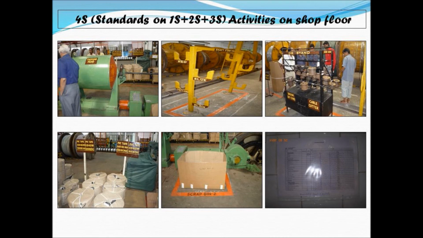And 4S of 3S is the cleaning check schedule, wherein 5W1H of cleaning, what is to be cleaned, who is going to clean, when and how, is all referred to in the cleaning schedule. So this is the 4S activity.